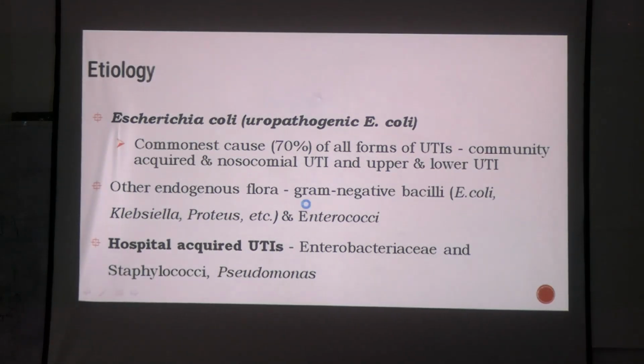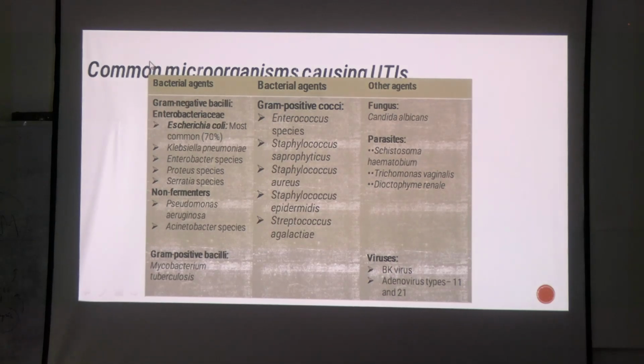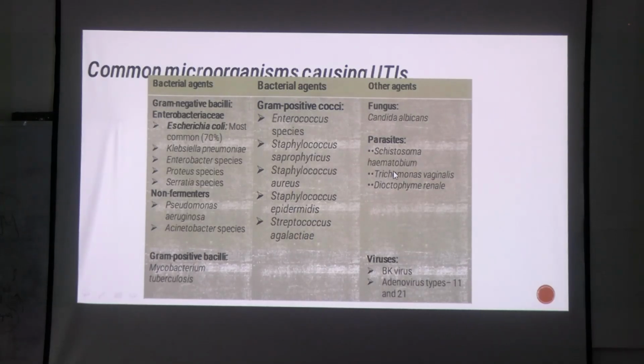Okay. Coming to etiology, to enumerate, there are n number of causative organisms which can cause urinary tract infection. Out of this, bacterial agents are more, right? So just remember, in fungus, the commonest one is Candida. Okay. In parasites, in the class of bloodstream infections and gastrointestinal infections, we had studied about Schistosoma mansoni and japonicum. In that class, I had told you that there is Schistosoma haematobium, whose habitat is the bladder.